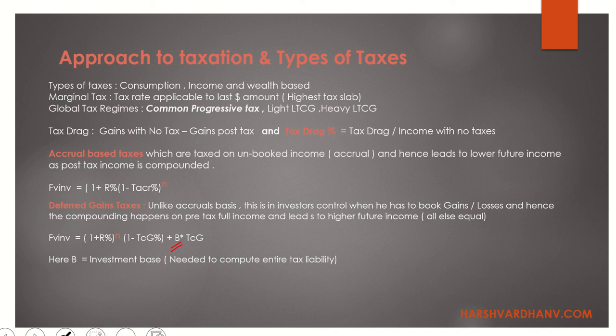The simple example that I'm going to take is basically invest in Reliance and you're getting 10% return. So let's say only for 1 year as of now, for simplicity. So your future value will be 1 plus 10%, and suppose you sell it after 1 year, there is a 10% LTCG, so 1 minus 10%, right?